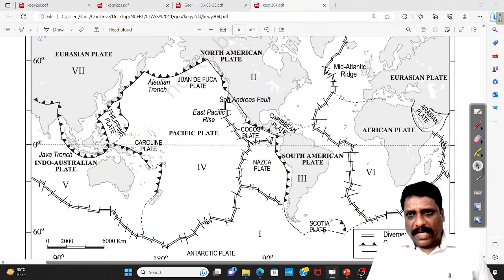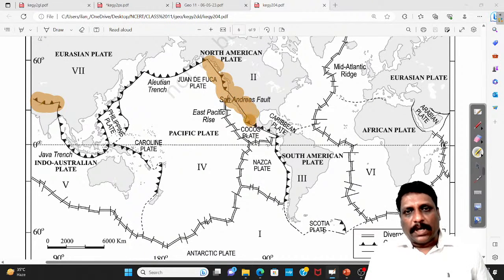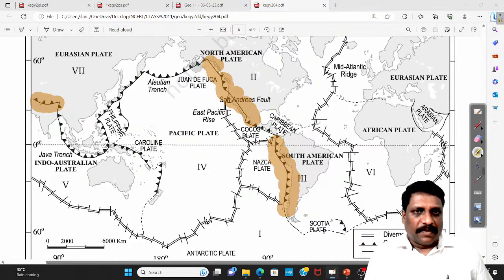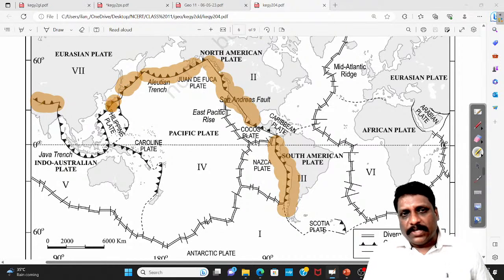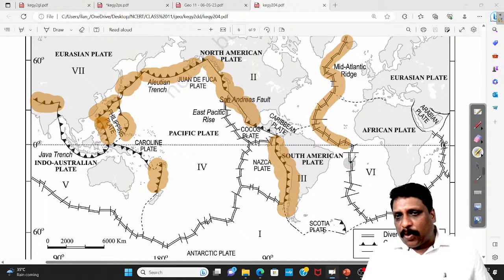For example, wherever I have a plate boundary: Himalayas, plate boundary; Rocky Mountains, plate boundary; Andes, plate boundary. All the trenches of the world: Aleutian Trench, Kuril Trench, Japan Trench, Philippine Trench, Marianas Trench, Tonga Kermadec Trench, all plate boundaries. The Mid-Atlantic Ridge, the Dolphin Ridge, plate boundary.